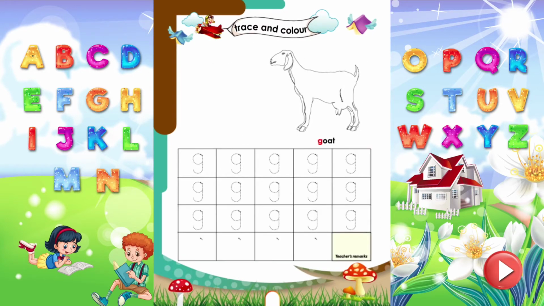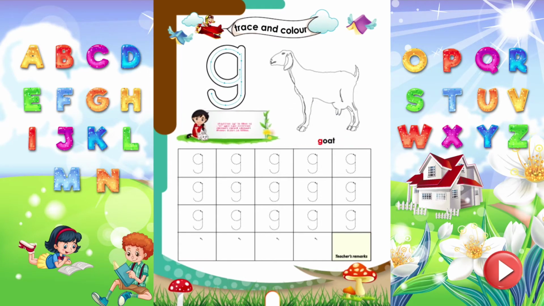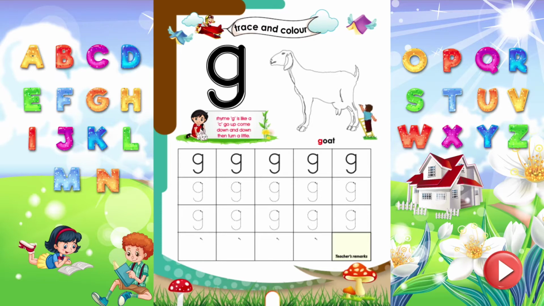Trace and color. Let's trace the letter G, which sounds G. Rhyme G. G is like a C. Go up, come down, and down, then turn a little. Trace all the letters properly. Wow! Time to color the goat.